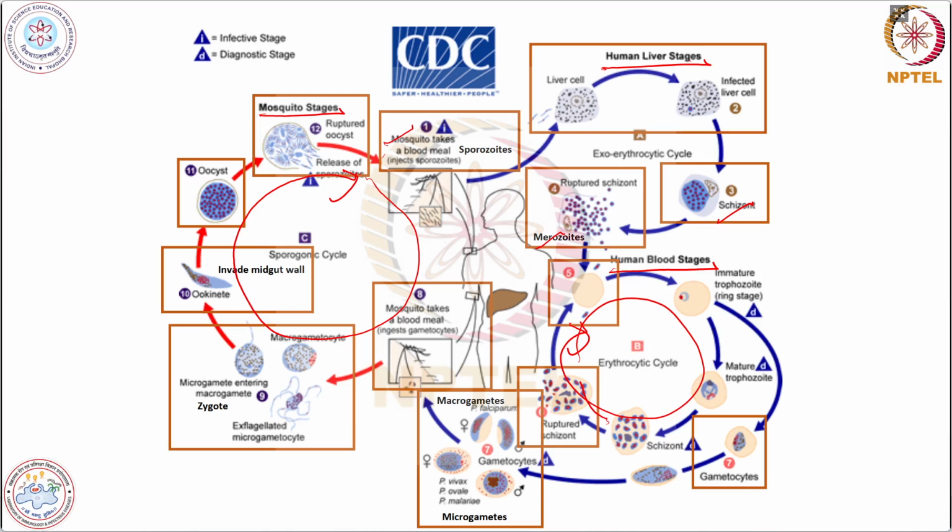So from this you can see how the infected mosquito forms sporozoites, and in humans also, the liver and blood are involved in the life cycle completion of this Plasmodium species.